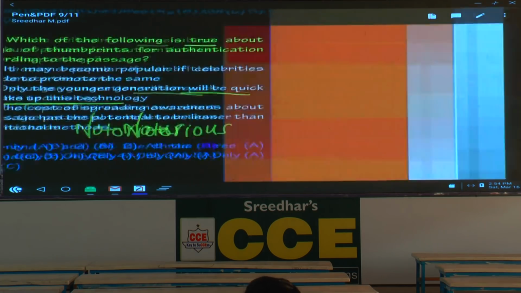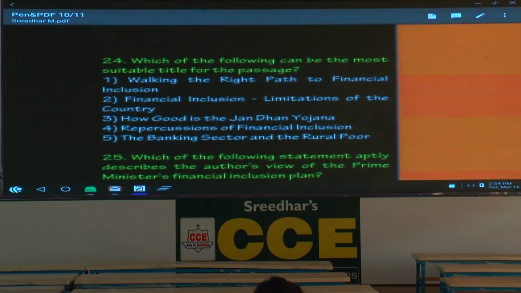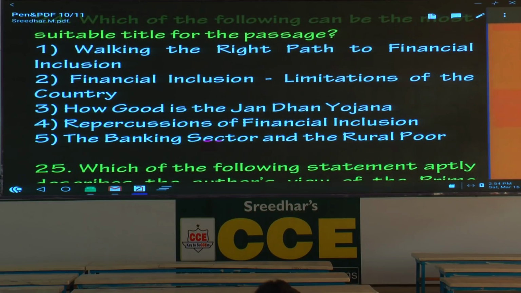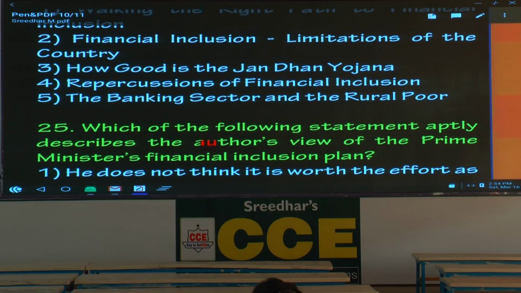Is it the last question or we have some more? Question number 24. Which of the following can be the most suitable title for the passage? Walking the right path to financial inclusion. Financial inclusion, limitations of the country. Does it talk about limitations? How good is the Jan Dhan Yojana? Does it talk about good and bad of Jan Dhan Yojana?